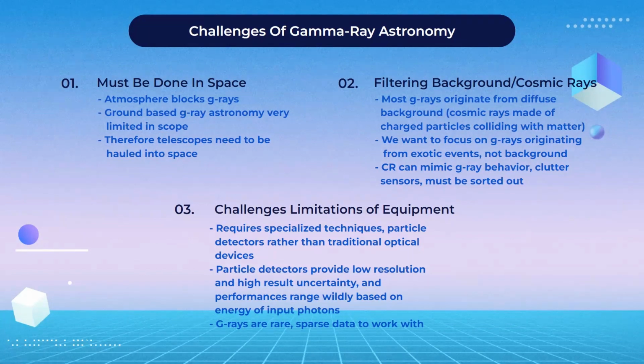Another problem is that we cannot bend or focus gamma rays like regular light. Therefore, most gamma ray telescopes are more akin to particle detectors rather than optical devices. Gamma ray detectors provide relatively low resolution data, and their performances range wildly based on the energy of input photons. And this further complicates the analysis of observations. Finally, gamma rays originating from exotic events are rare. We only get handfuls of photons from a source per day, so we don't have much data to work with.